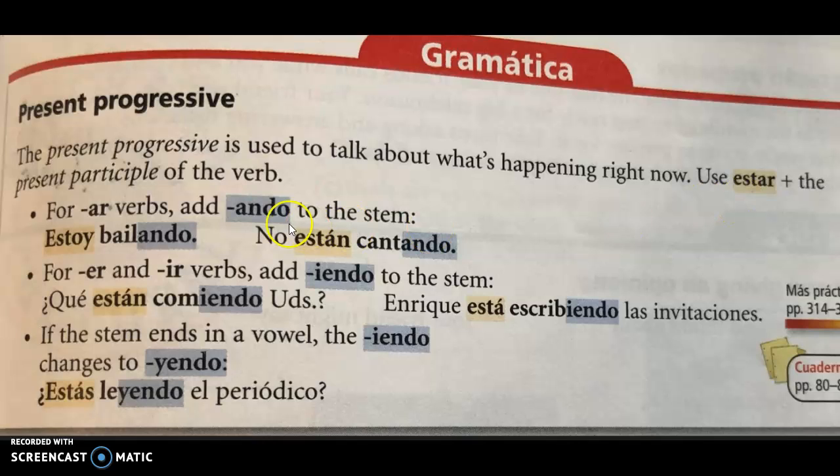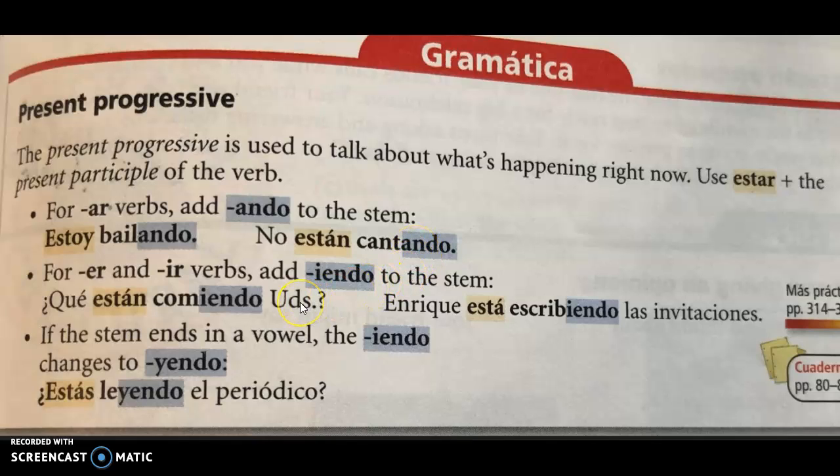So let's go ahead and look at the examples that we have here in the book for AR verbs. We have estoy bailando, which is I am dancing. Okay? No están cantando, they are not singing. So notice how I've taken bailar and I took off the AR ending and I added ando. Okay? Same thing here. I took cantar, I took off the AR ending and I added ando. So they are not singing.